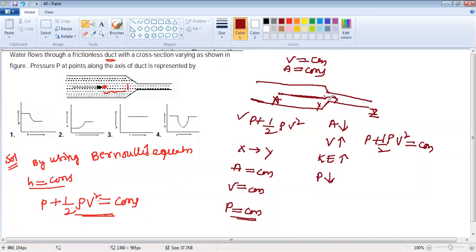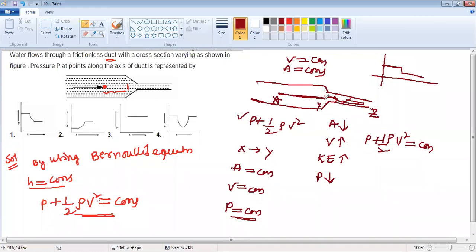So whenever it is entering this tube, pressure decreases, but after that inside this tube the pressure remains constant, but at a lesser value. So in this curve, up to a certain point pressure is constant, then it decreases, then again it's constant.